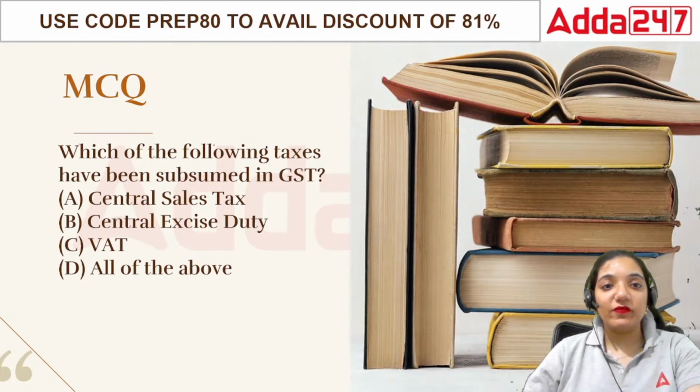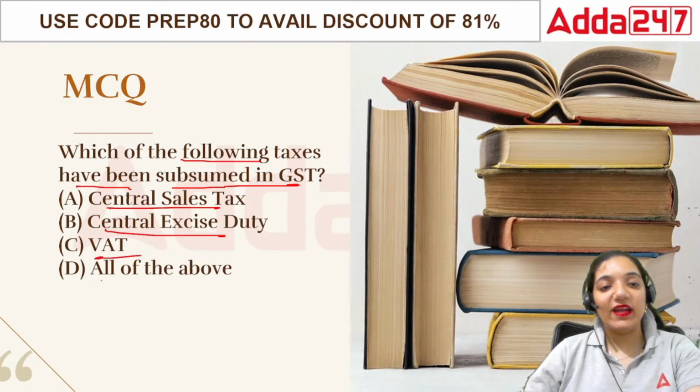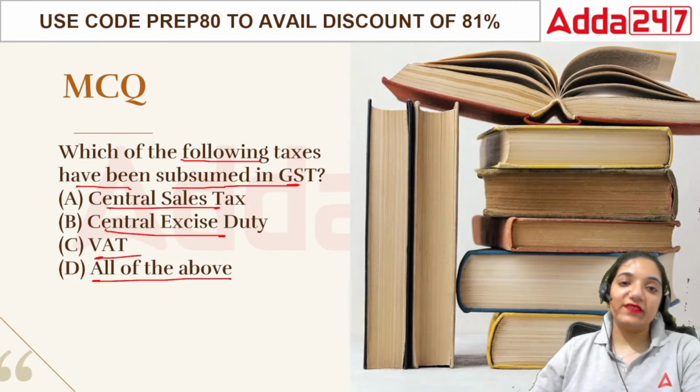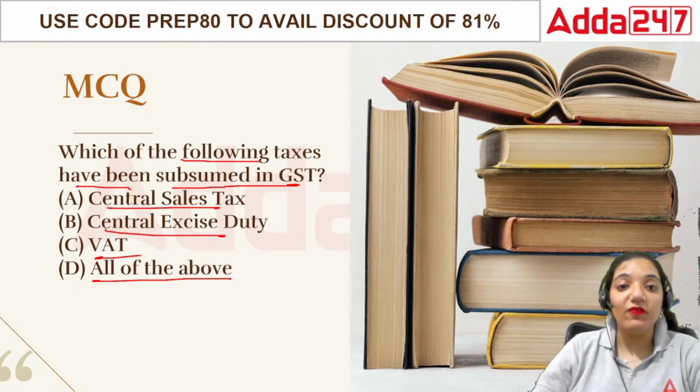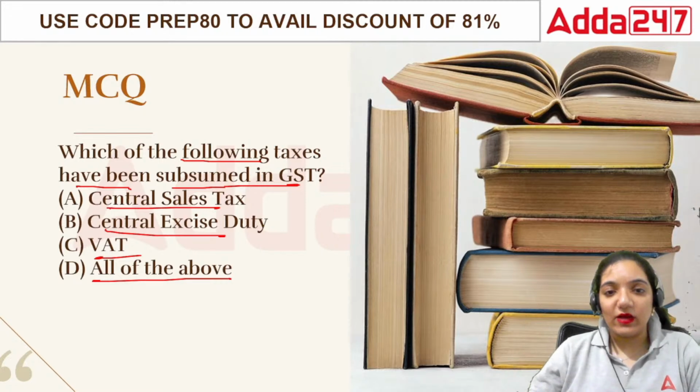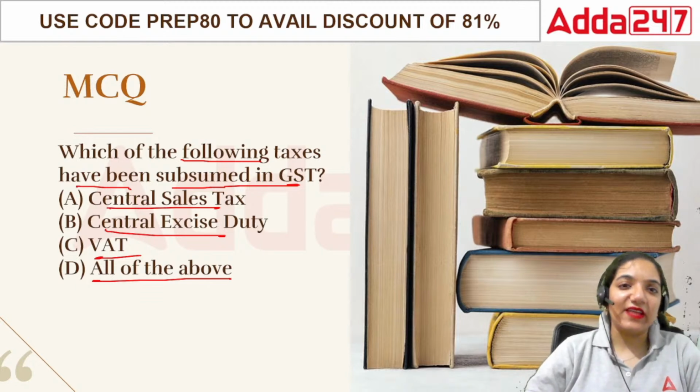Next point, which of the following taxes have been subsumed in GST? CST, Central Excise Duty, VAT, or all of the above? This is actually the first question that we talk about in terms of the area of accounting there, right? When we talk about this, which of the following taxes have been subsumed?